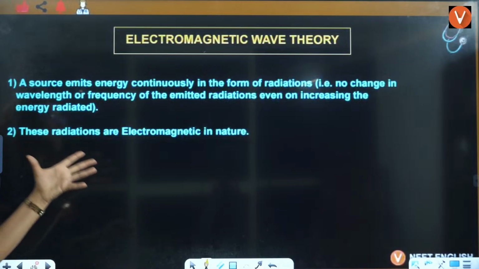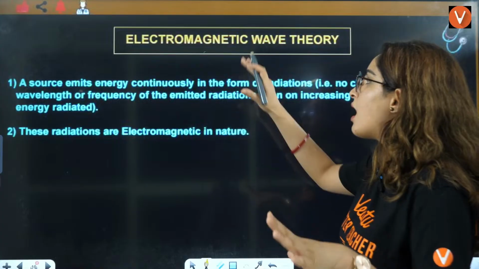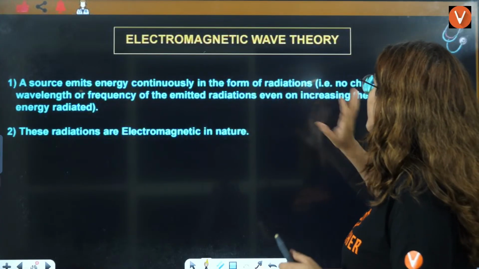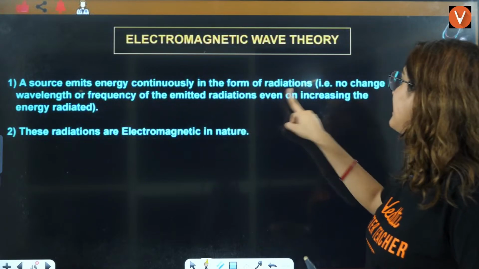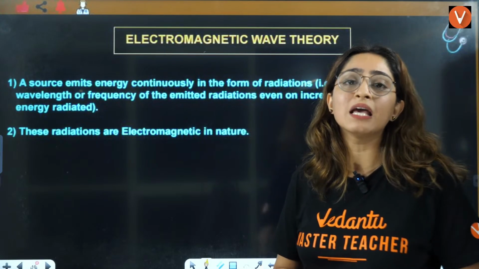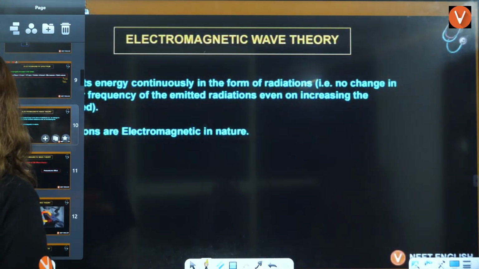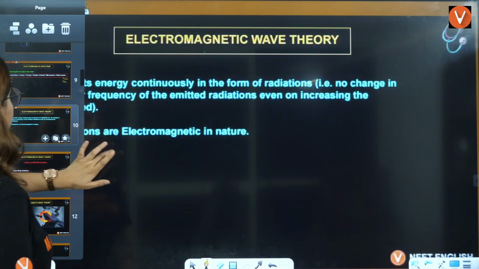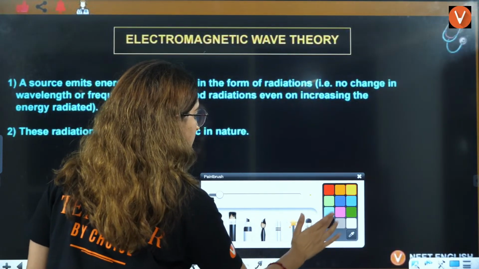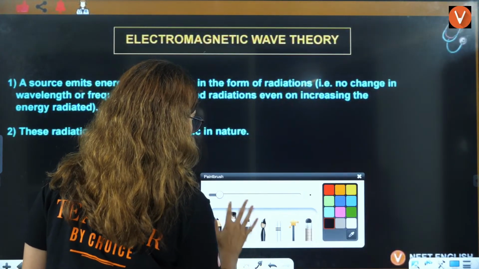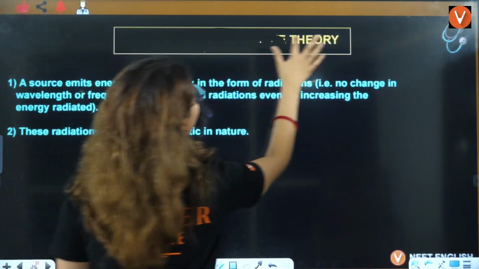Okay, let's talk about some of the important points of electromagnetic radiations. So first, a source emits continuously in the form of radiation, no change in wavelength or frequency of the emitted radiation even on increasing the energy radiated. So basically here, I think this is not a point of electromagnetic radiations. I'll just correct it, right? My bad. This will be black body radiation.